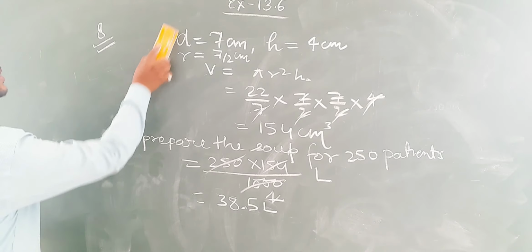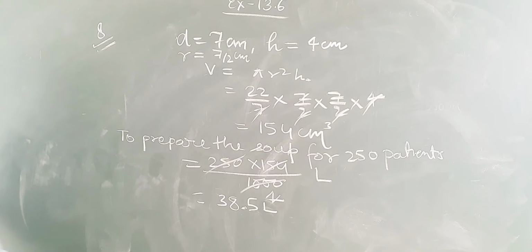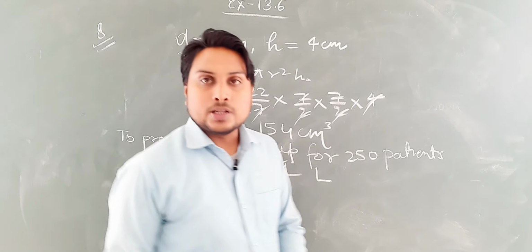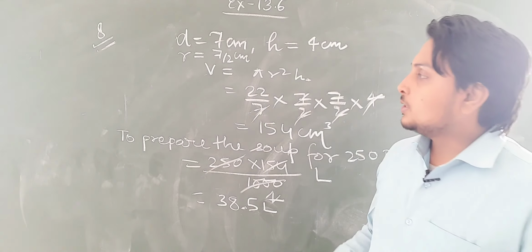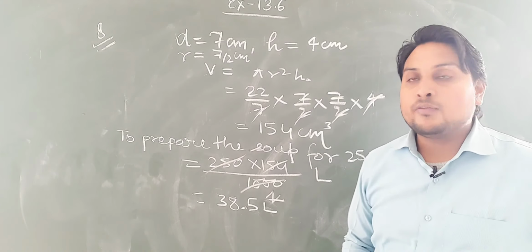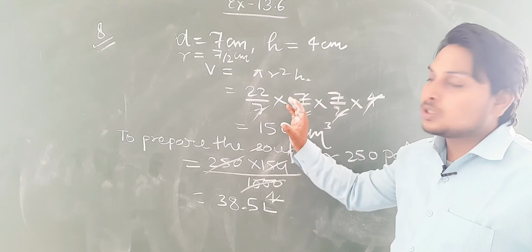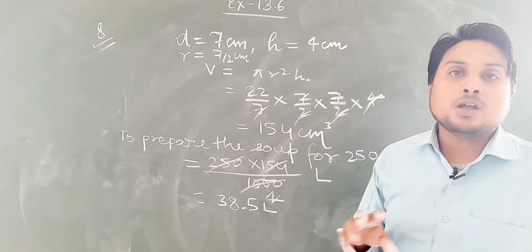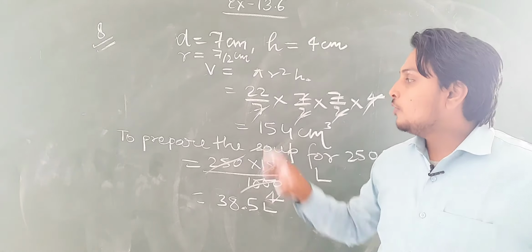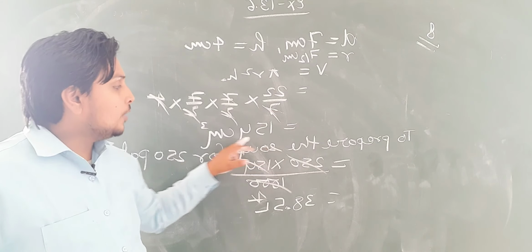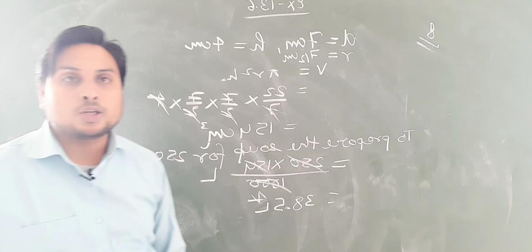So this is the method for how we will solve this question. Once again, what I have done here: firstly I found how much soup is given to one patient. For that we found the volume, and the volume is 154 centimeter cube.